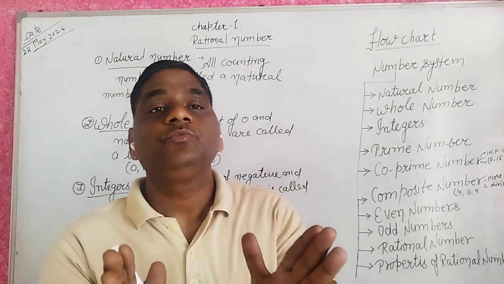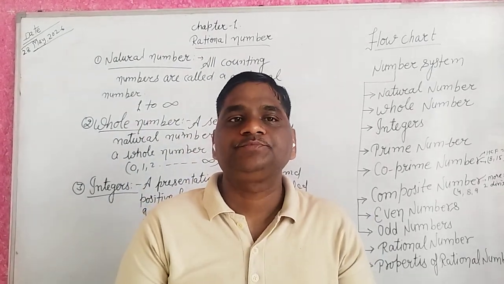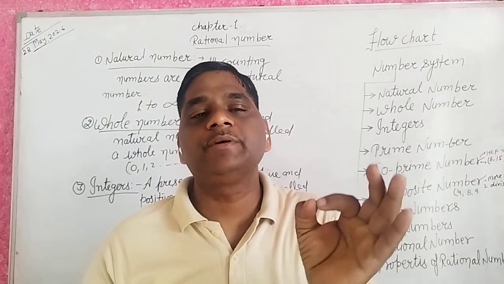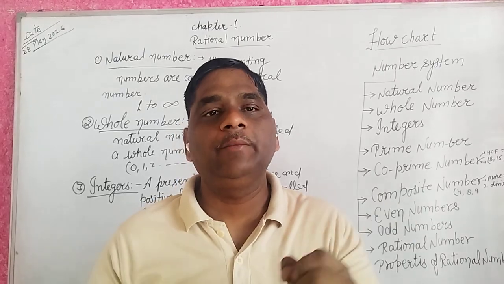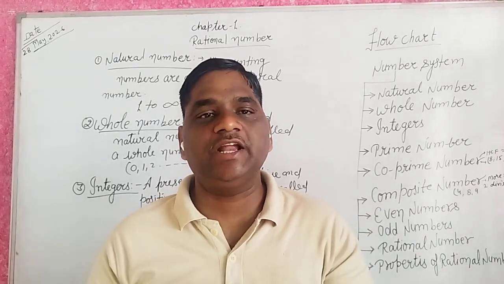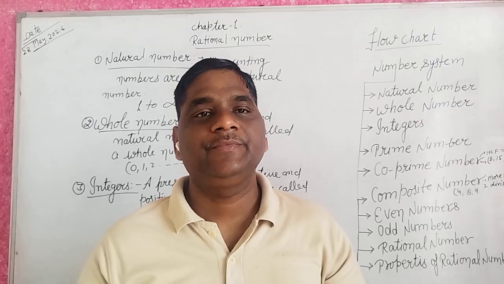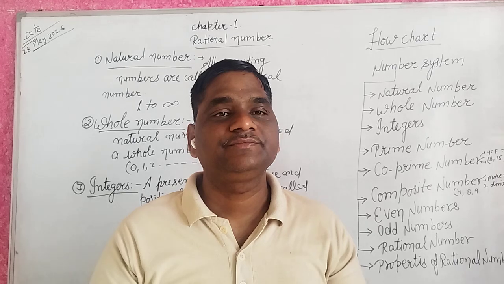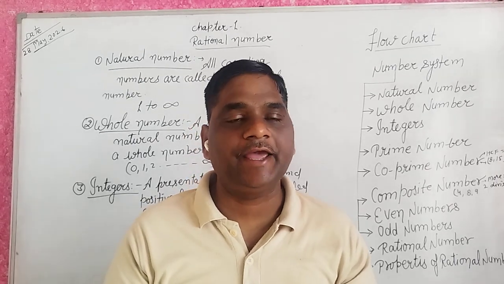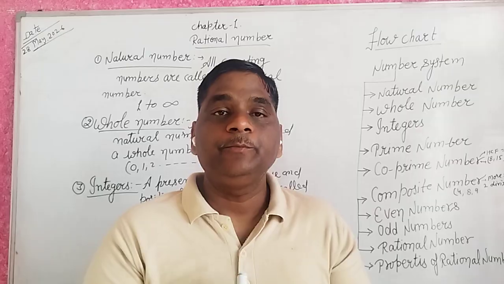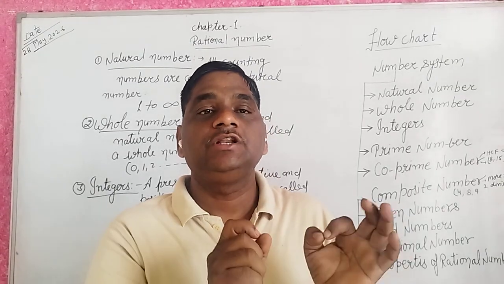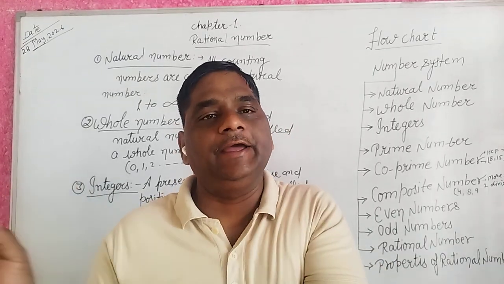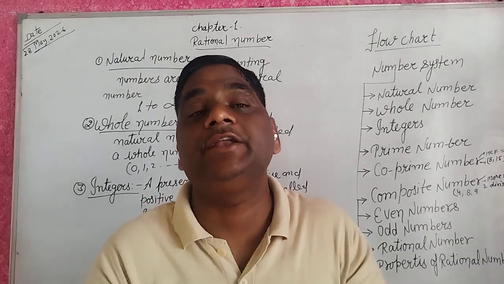Okay guys. We define the number line. When you represent numbers, whole numbers, integers, rational numbers on a line, it is known as a number line.